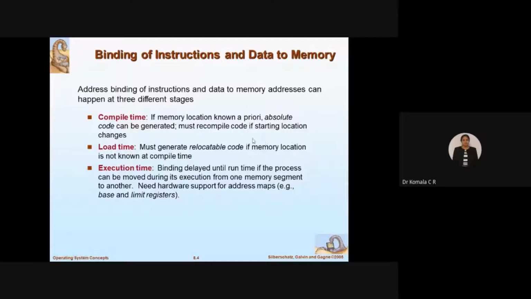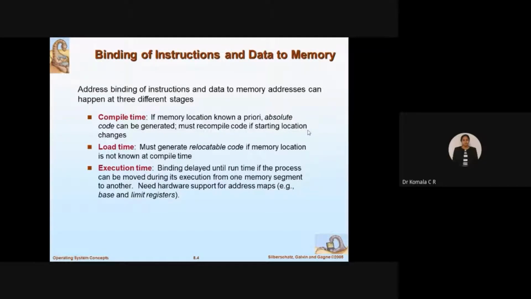Now you have assumed that prior to the execution, you have loaded the program. You are ready with your program in some memory location. Whatever program you want to run, I'll call that code absolute code. This is the code which I'm going to run now. That is generated in a certain part of the memory, right? So I need to recompile the code if the starting location changes. If I change the starting location of the execution, then I have to recompile.